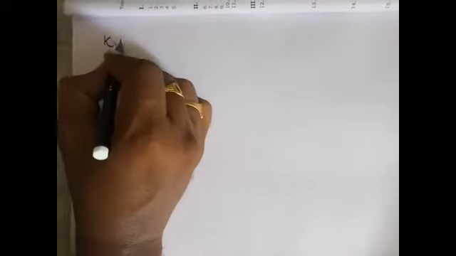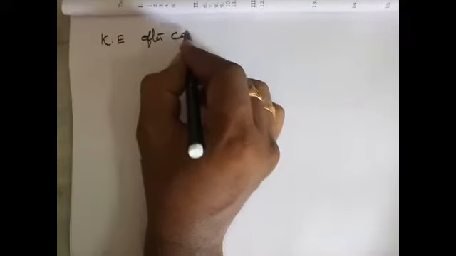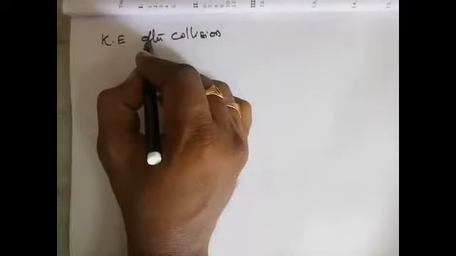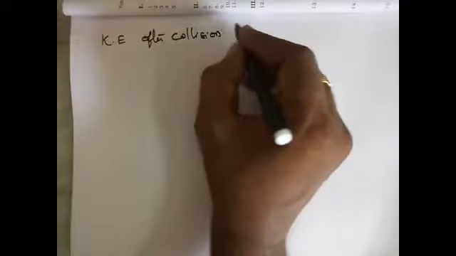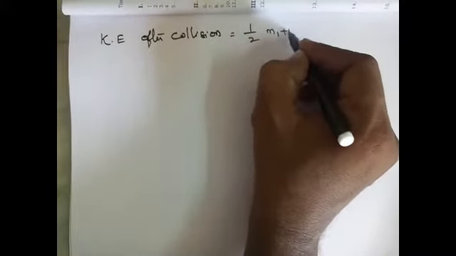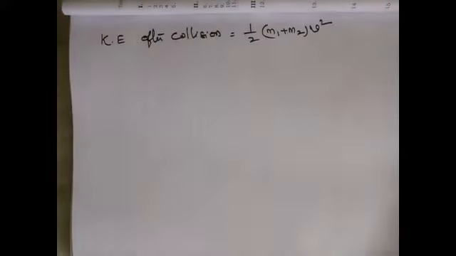Next, the kinetic energy after collision. The total mass of the system is m1 plus m2 and the velocity is v, so it is half of m1 plus m2 into v square. That is the kinetic energy after the collision, equation number 4.